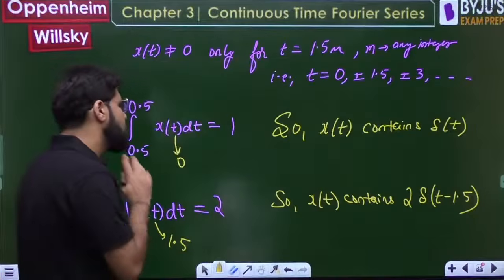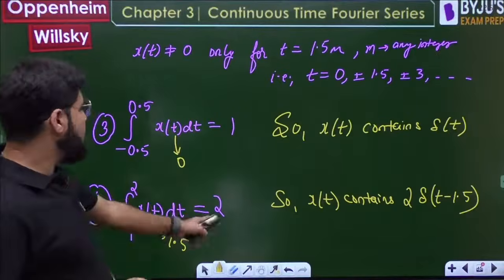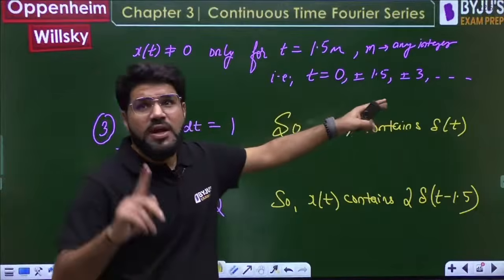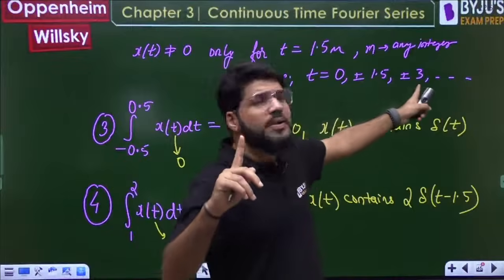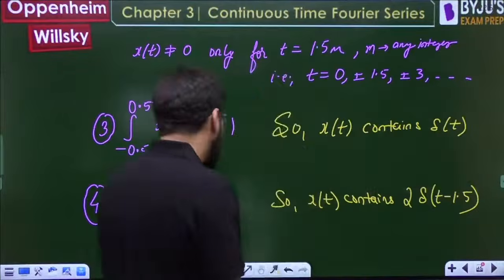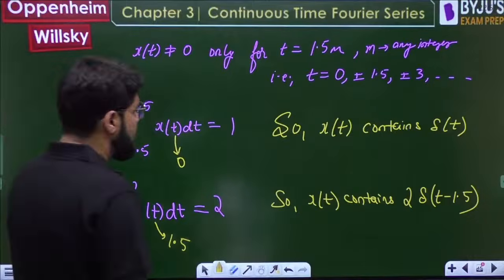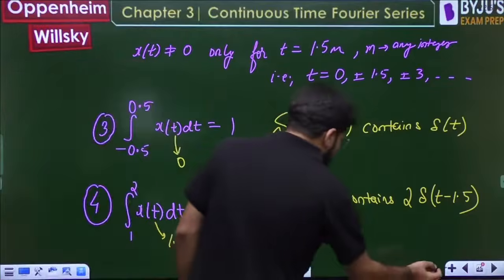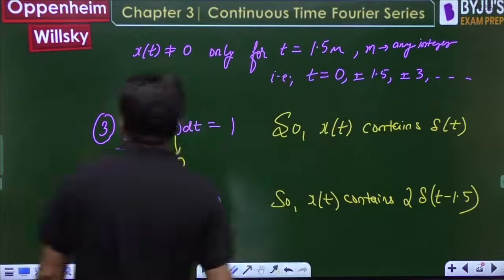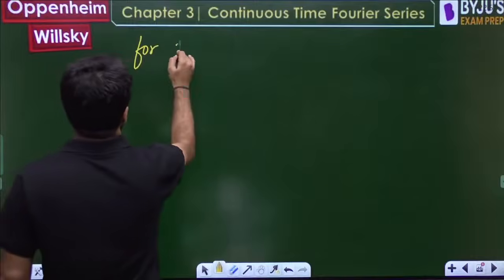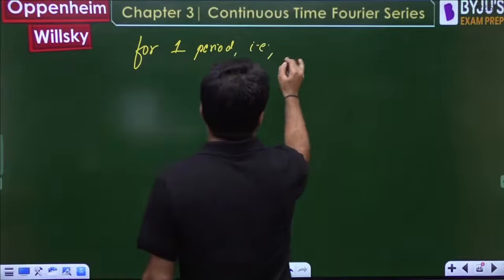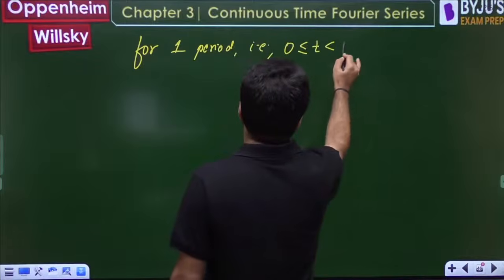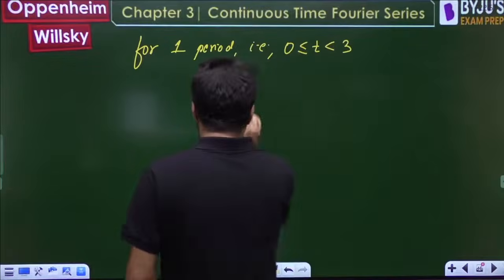Okay, done. Because after that the next possible signal is at 3, but at 3 there will be repetition. Remember the time period is 3. So whatever is at 0 automatically repeats at 3. So don't look into the repetition. For one period, that is 0 less than or equal to t less than 3, we will not count 3, that is the repetition.